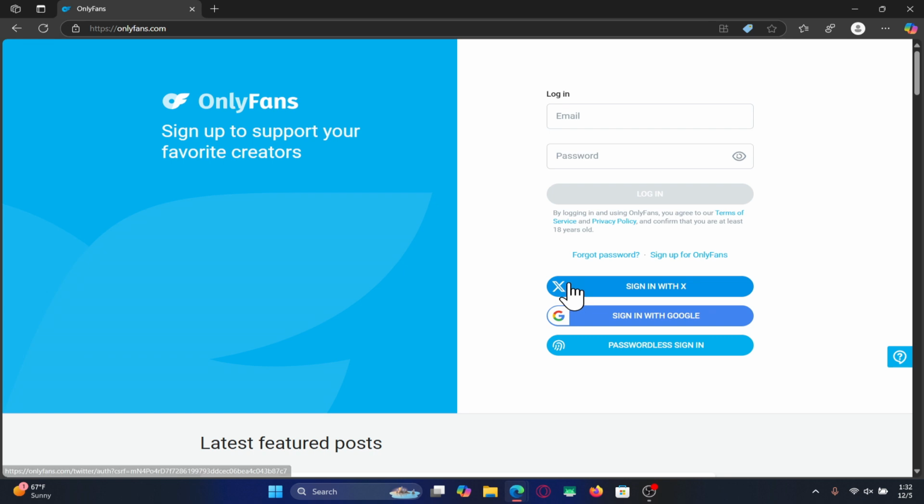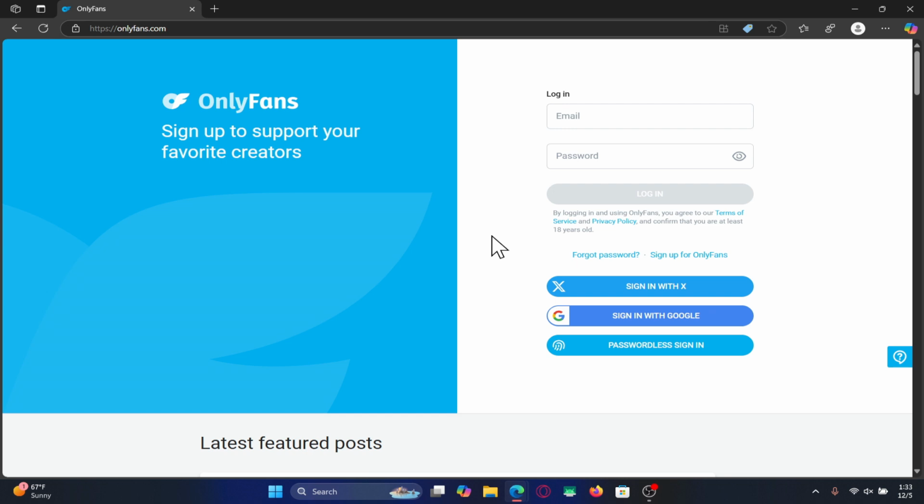Now, if you have linked your Twitter or your Google account with your Onlyfans, then you can click on the respective buttons to log in through a shortcut, or you can just enter your email address followed by your password. Type in both of these credentials and click on the login button, and you should be signed in to your Onlyfans account right away. In case you have forgotten your password, you can click on the Forgot Password button in order to reset your credentials by setting up a new one.